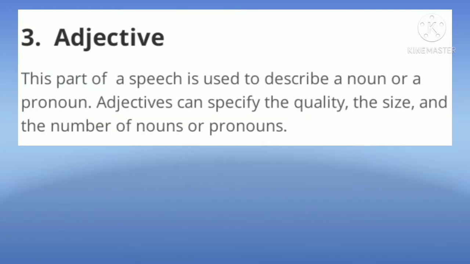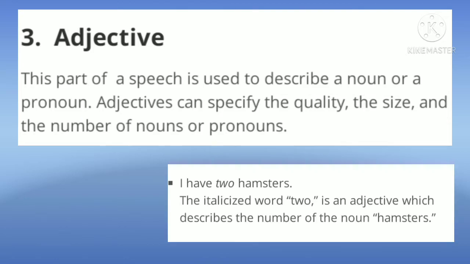Third one is adjective. Adjective is used to describe a noun or pronoun. It describes its quality, size or number. Let us see an example to clarify this. For example, I have 2 hamsters. Hamster is a noun and the number 2 shows the number of the noun, that the hamsters are 2 in number.